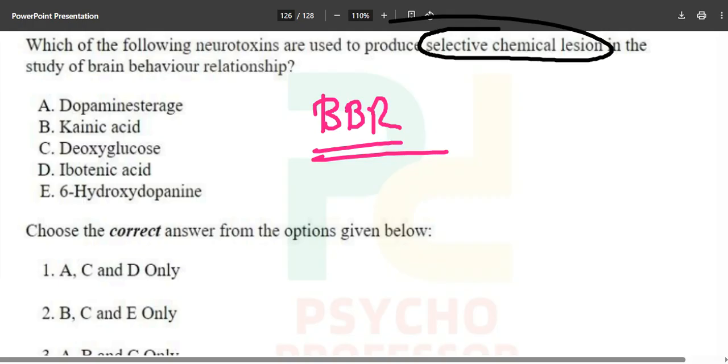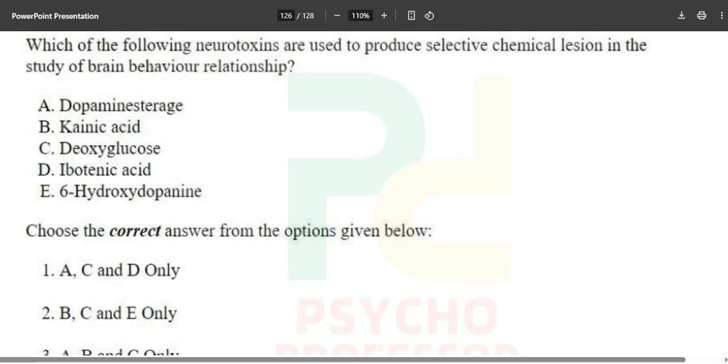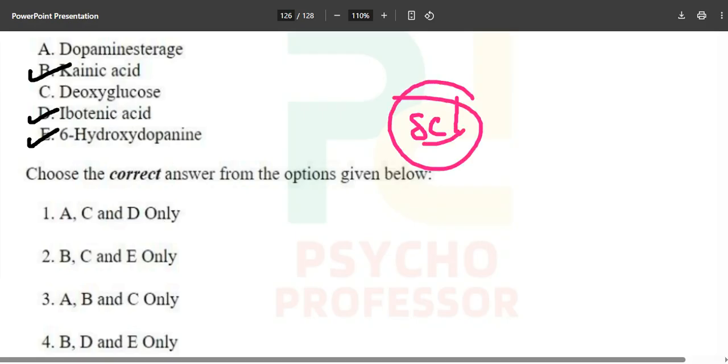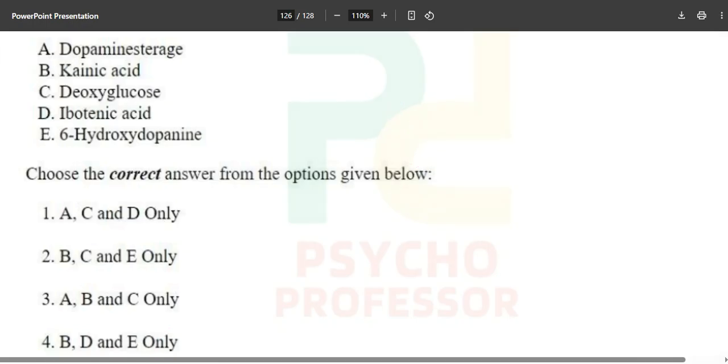Okay, along with other options as well. So now these are the neurotoxins used to produce selective chemical lesions in the study of behavior-brain relationship. This question is a difficult one, but it is a factual one, so you just need to remember these things. Kainic acid, ibotenic acid, and 6-hydroxydopamine we will use as the selective chemical lesion. These are the neurotoxins. B, D, and E is the correct answer over here.